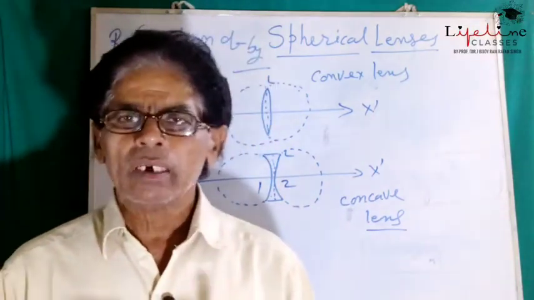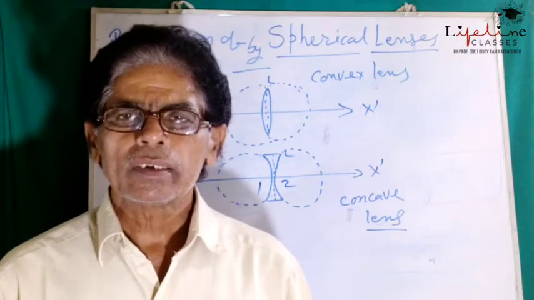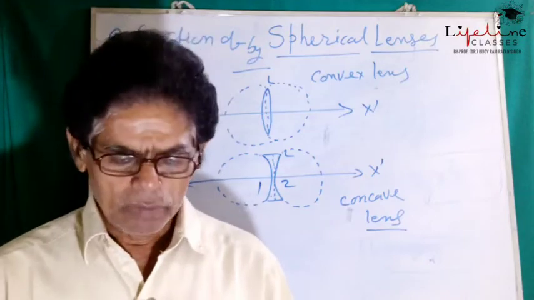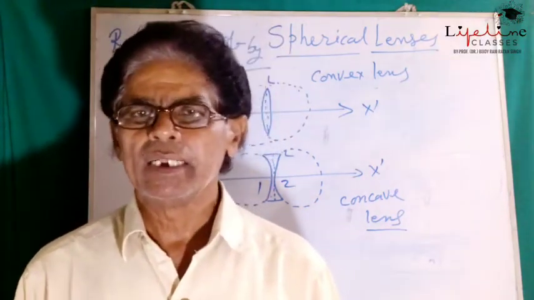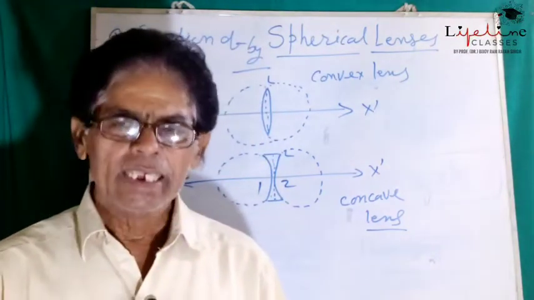So there are different situations which will give different results of the refracted rays. Just like